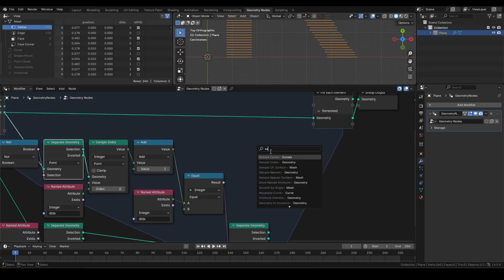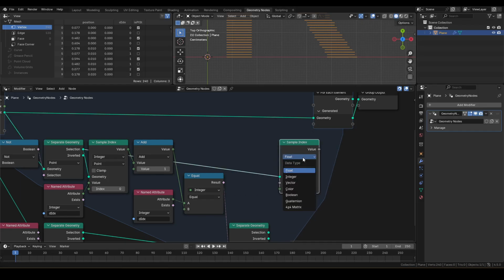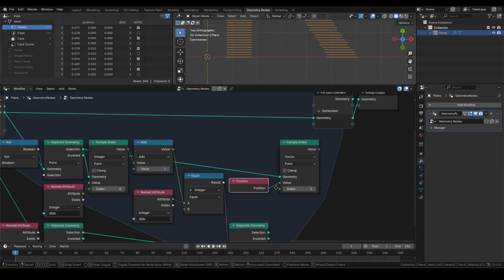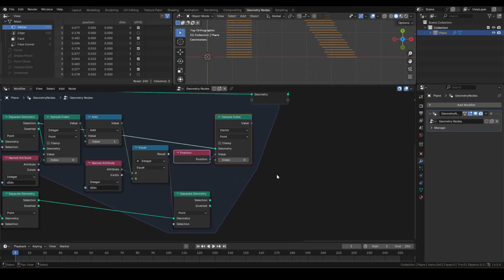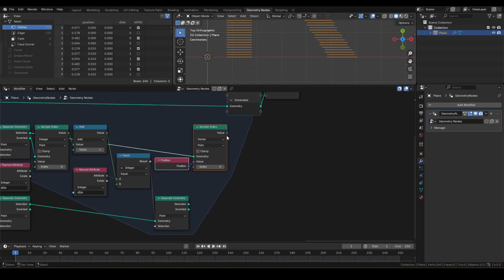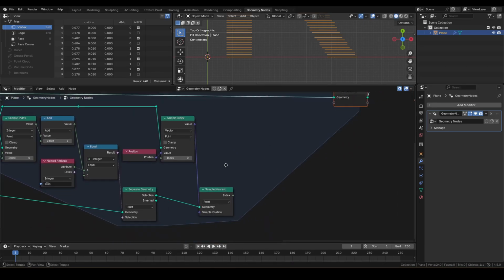Branch out a sample index from the point A separate geometry. Set this to vector, point, then connect position to value. From the bottom point B separate geometry, connect the sample nearest and use the point A position as sample position. We now got the closest point index out of multiple candidates.